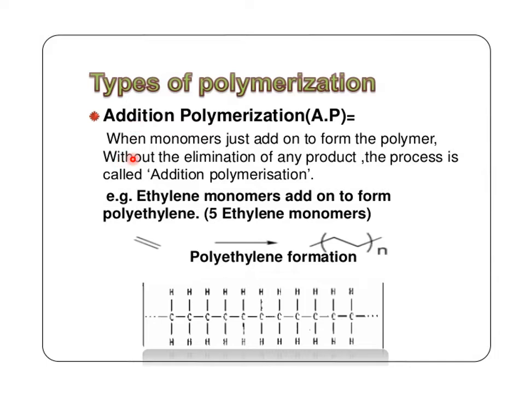So in addition type, the monomer molecules just add to each other and form a polymeric compound without the elimination of any product, and this process is called the addition polymerization process. So here n number of ethylene molecules link together by addition way, and we'll get the compound which is called polyethylene. So this is the addition type of polymerization process.